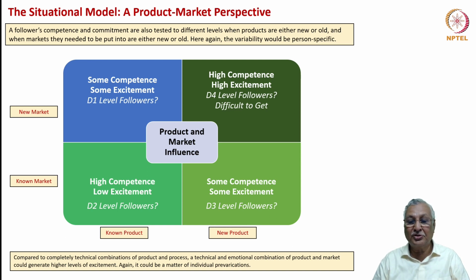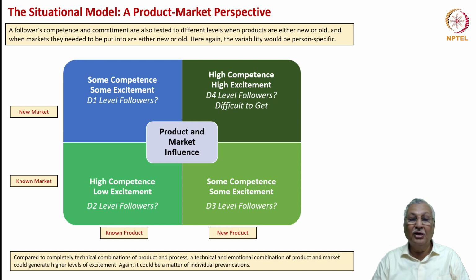D2 level followers, question mark. New product in a known market, some competence, some excitement, D3 level followers, a question mark. A known product in a new market, there is going to be some level of competence and some excitement, probably D1 level of followers. And again, we need high competence, high excitement group of people, D4 level followers, to be able to take the firm to great heights with new product and new market.